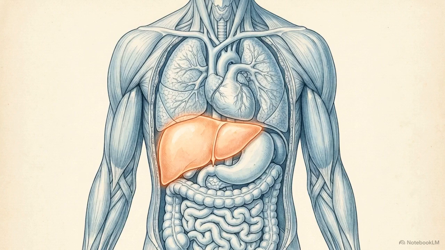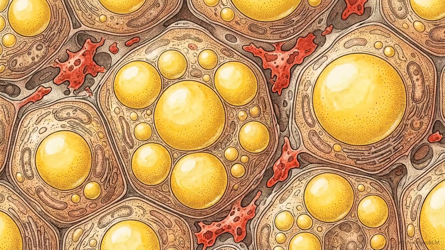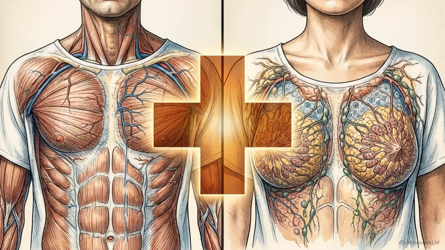Metabolic dysfunction-associated steatotic liver disease, or MASLD, is the modern hepatic manifestation of systemic metabolic syndrome. It occurs when excess triglycerides accumulate inside liver cells, triggering inflammation and progressive cellular damage. Yet this clinical profile regularly appears in two distinct patient populations with completely inverted hormonal states.